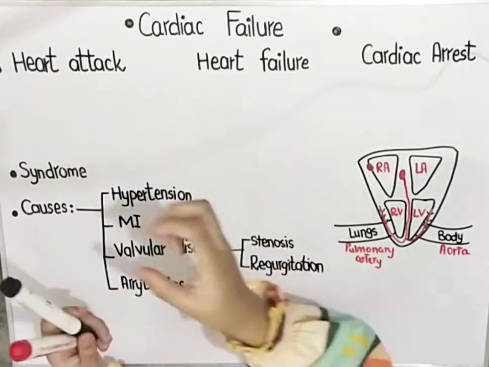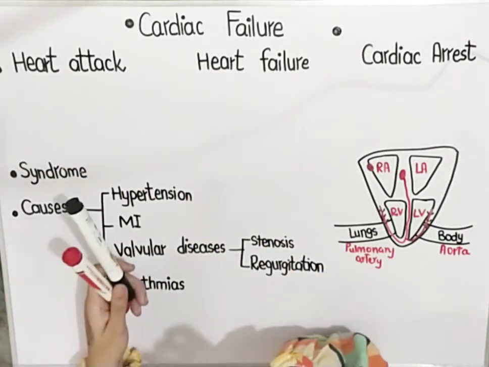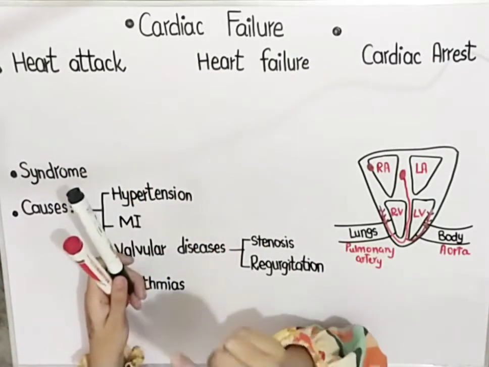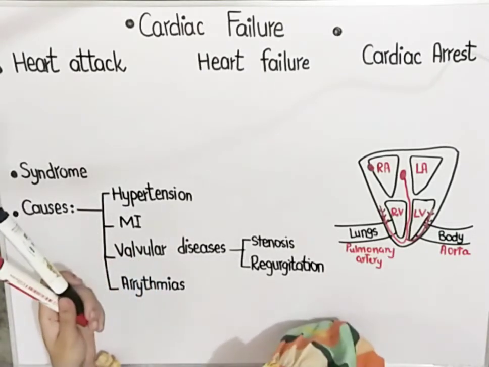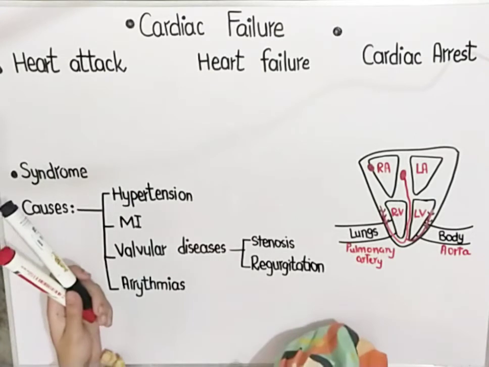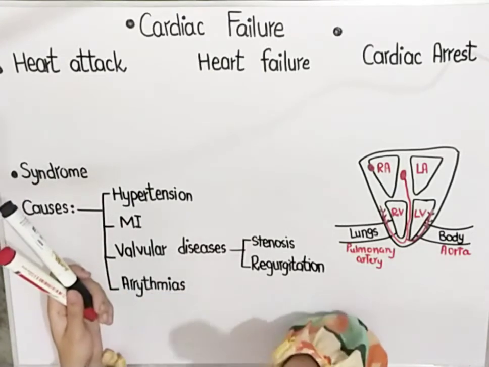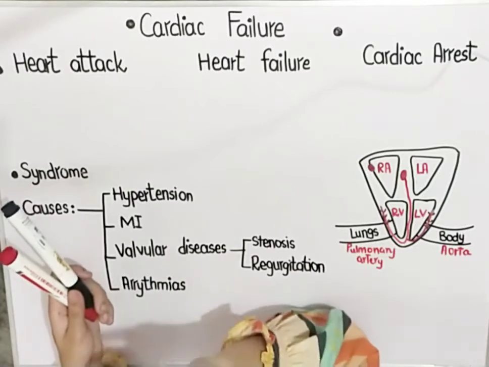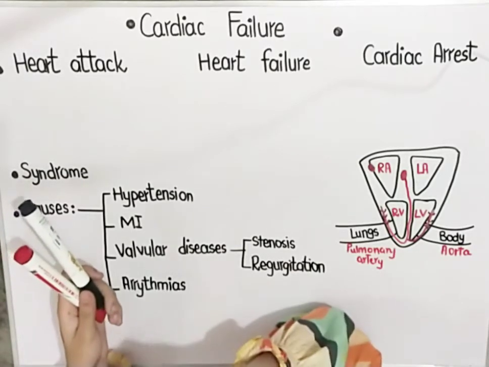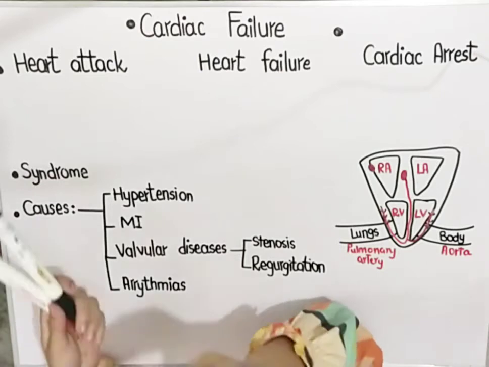So basically, what is a heart attack? Heart attack is when the blood supply to the heart is blocked. The heart is supplied by coronary arteries. Whenever there is cholesterol deposition, a thrombus, or atherosclerosis in your coronary artery, the blood flow to the heart is blocked. And when blood flow to the heart is blocked, there is no oxygen supply to the heart.